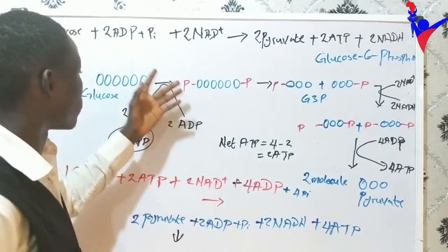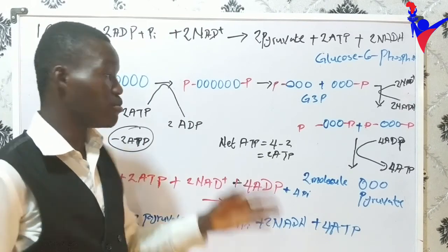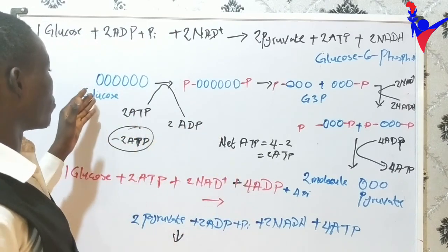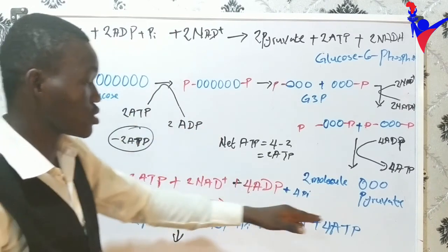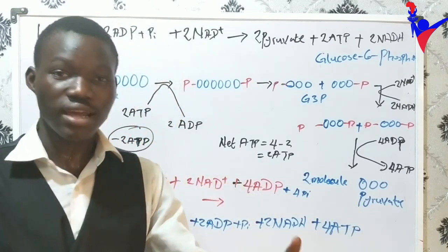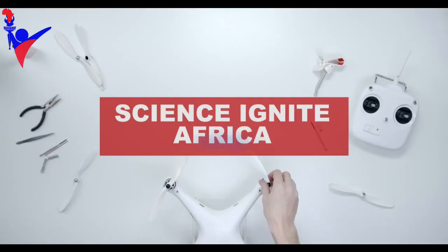So we've come to the end of glycolysis, the breakdown of glucose to give us pyruvic acid. Thank you very much.